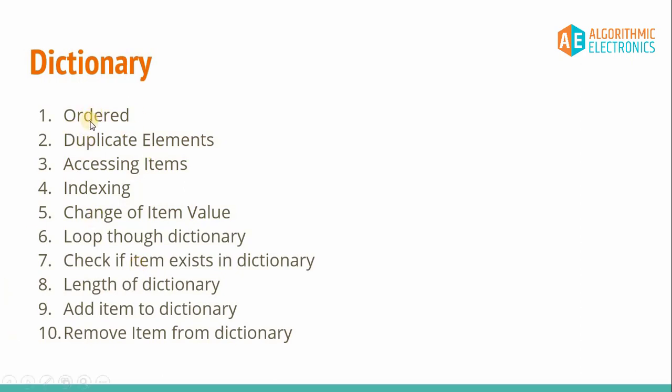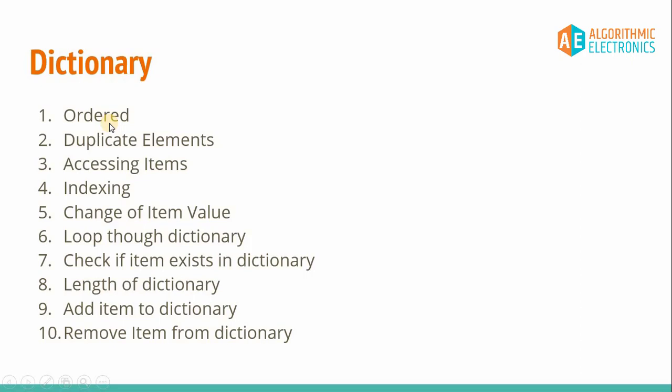Now we are going to discuss the dictionary, and the first check is whether it is ordered. Clearly the dictionary is not ordered, so two different dictionaries having different orders but the same elements will be identical. We're also going to check whether duplicate elements are allowed inside the dictionary. Duplicate elements are not allowed inside the dictionary as per the definition we have just studied. So duplicate items and indexing is something new.